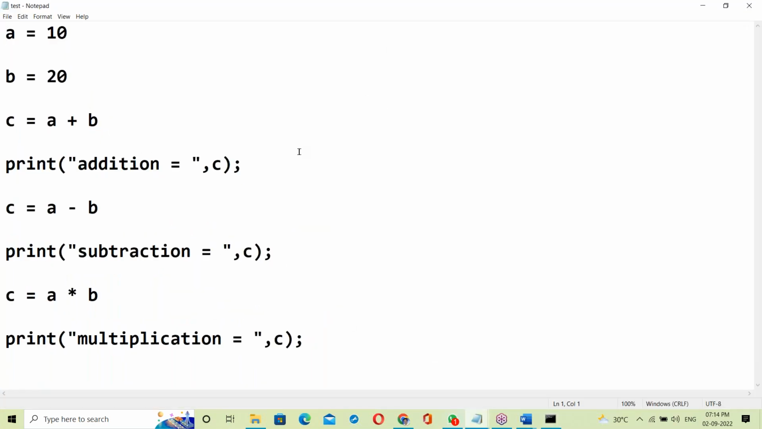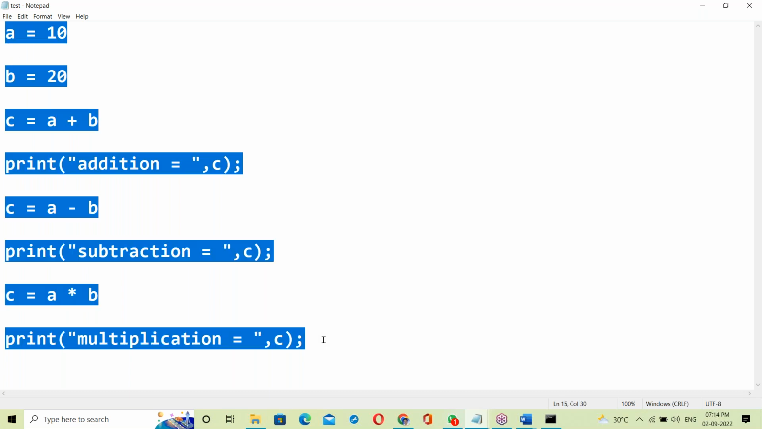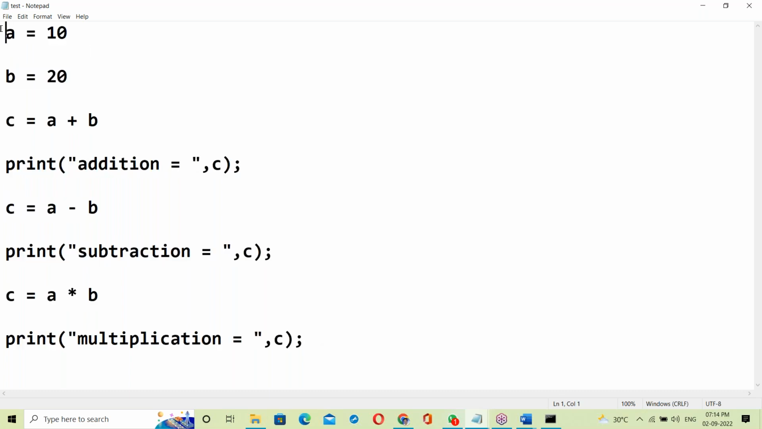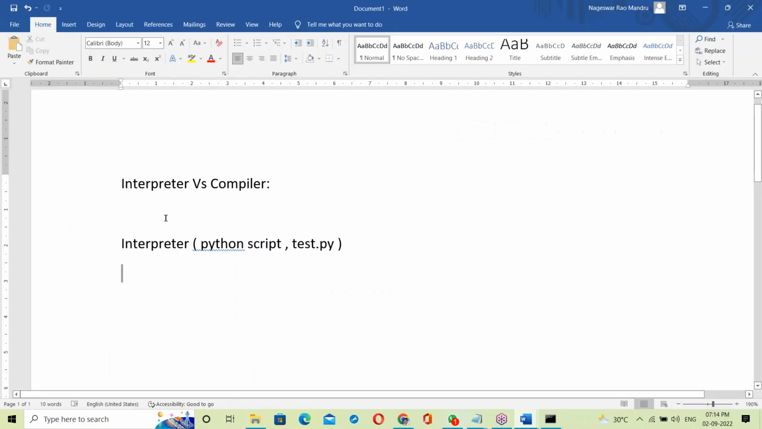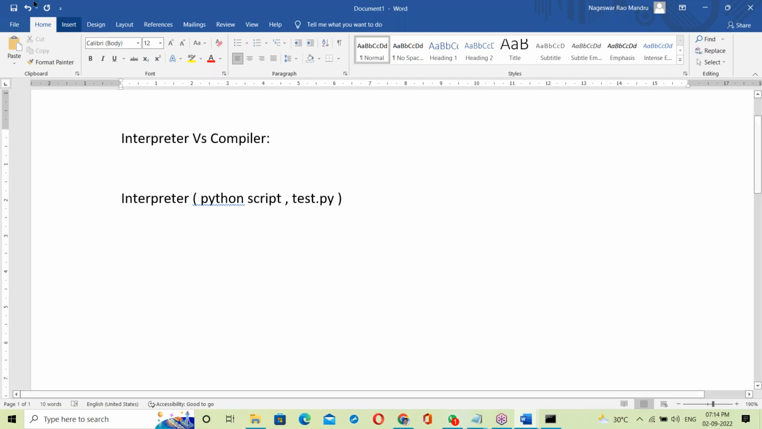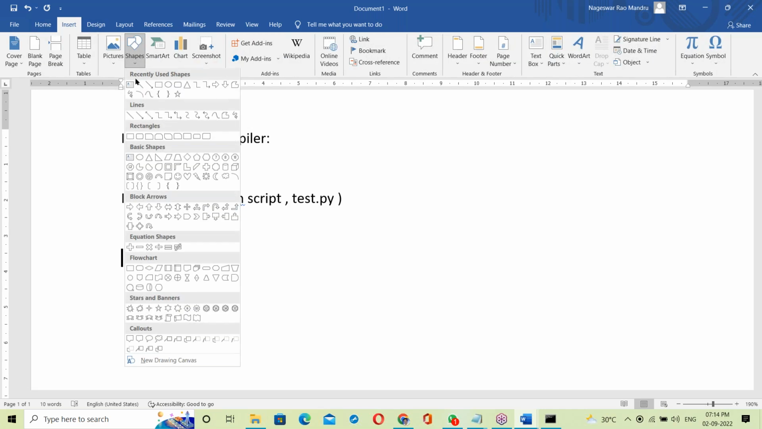Okay, so Python is an interpreter based language. Let us see how the interpreter works on this. So today's topic is about interpreter versus compiler. First, about the interpreter: how the interpreter is working. For the interpreter, I am just taking Python scripting.